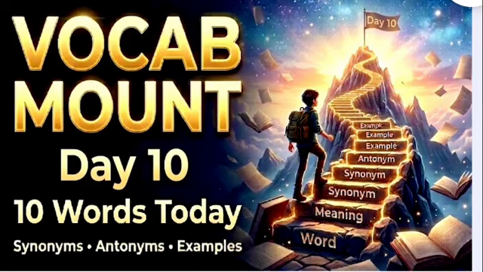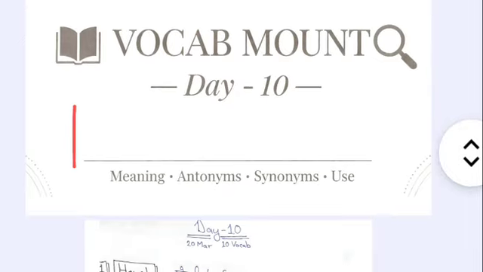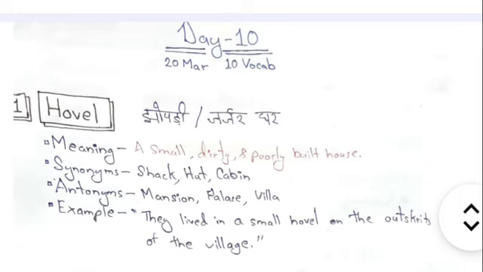This is Shubham here and we are going to learn, as usual, 10 more words with their meaning, synonym and antonym. So let's start. This is our first word, hovel, यानी झोपड़ी या जर्जर घर. A small, dirty and poorly built house. सिनोनिम इसका है सैक, हर्ट और कैबिन. एंटोनिम होगा मैंसन, पैलेस, विला. Example: They lived in a small hovel on the outskirts of the village.